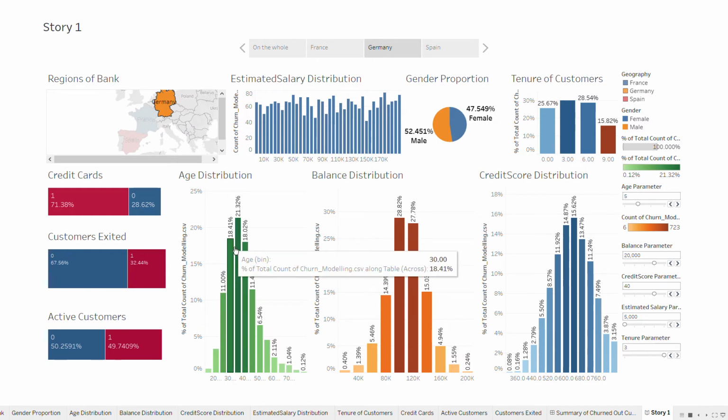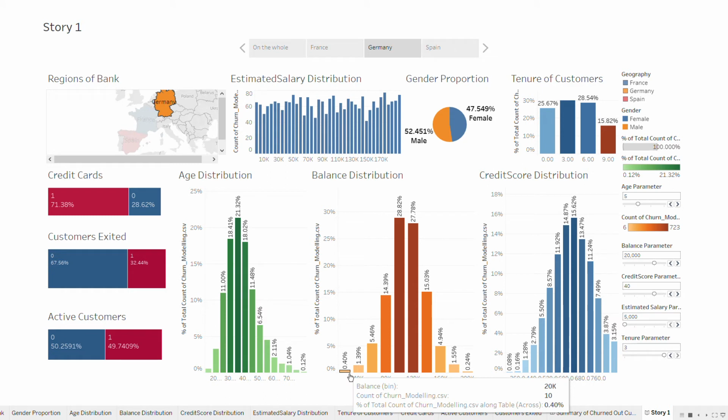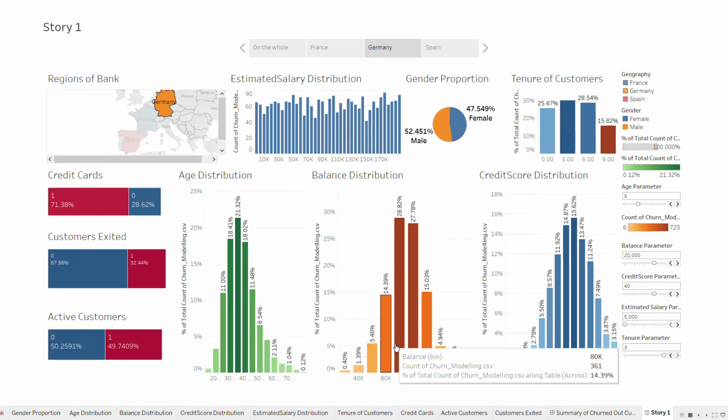That means the people are more of the younger age and a bit of the middle age, around 40. We can also see that the balance distribution is quite good, and the bank is generating quite a lot of revenue, and the bank will generate quite a lot of capital in Germany, because there are just 0.4% of people who have around 20k salary. No one has 0k salary in this case, as opposed to France.